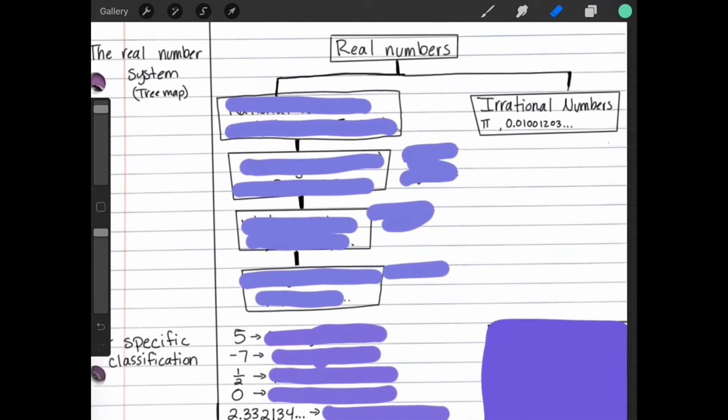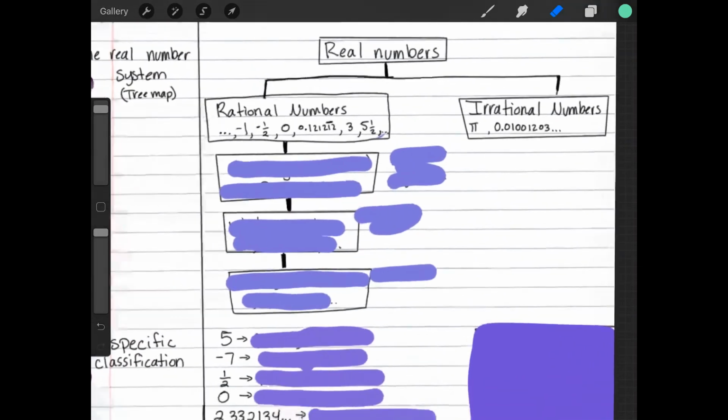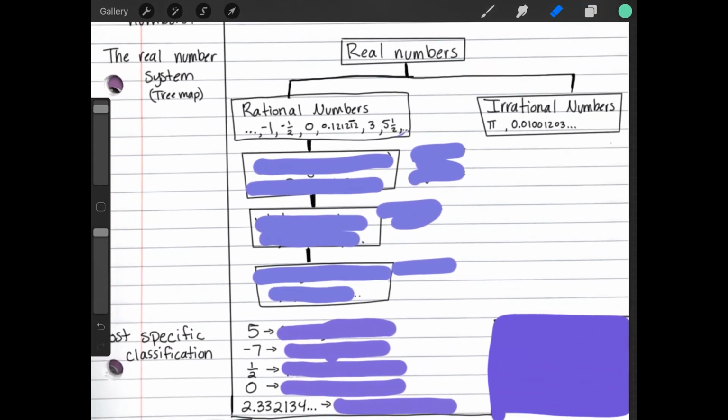Okay. The other type of real numbers is a rational number. Those, like we said, include whole numbers, fractions, mixed numbers, decimals, including their negative counterparts. So there I have a few examples. Okay. A subset of rational numbers is going to be an integer. So they're basically rational numbers, but without the fractions. So they include positive numbers, the number 0, and negative numbers. And here are some examples.